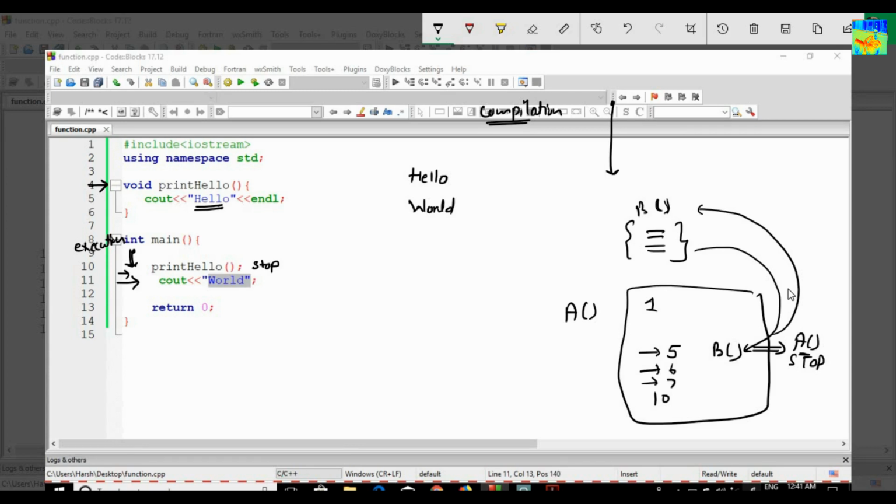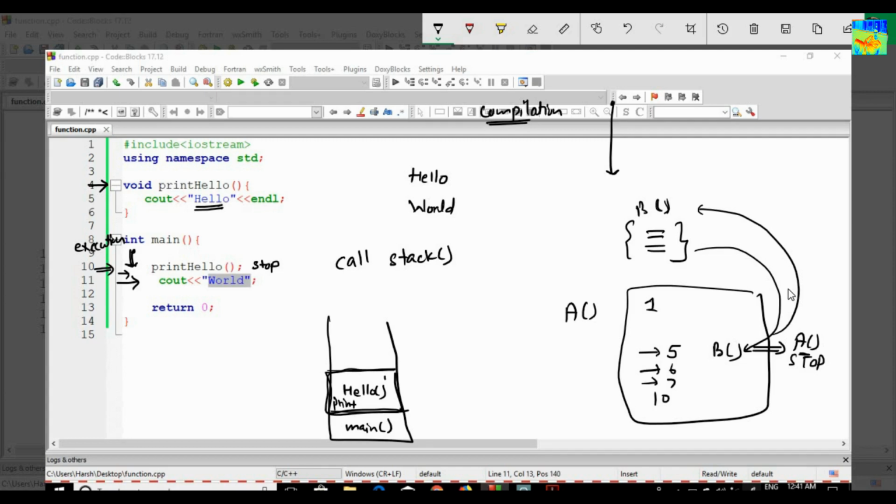So what happened is called a call stack. Call stack. A call stack is something like this: first of all, I have only one function, that is main. Main is calling a function at line number 10, print hello. So the print hello function will be called. Now whatever is at the top will be executed. So print hello is at the top, so print hello will be executed,